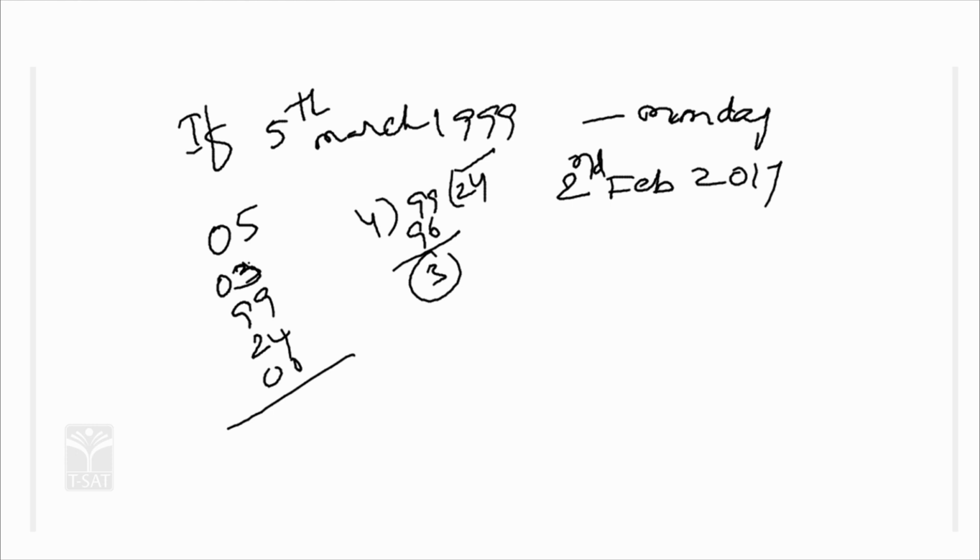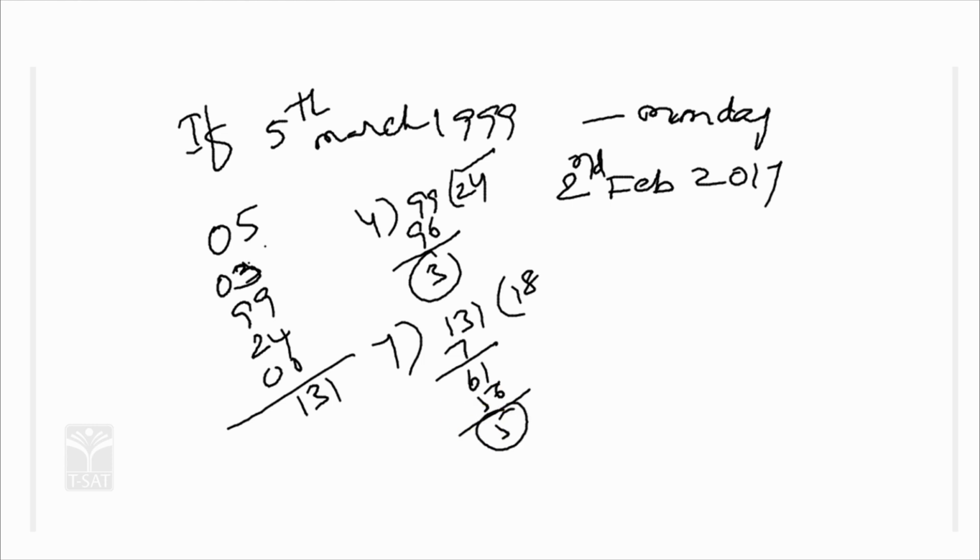Add all those things. When you add all of them, what value will you get? Simply you will get 131, correct. 5 plus 3 is 8, 8 plus 9 is 17, plus 24. So 131 is the total sum. What do you have to do? 131 is divided by 7. 7 ones are 7, remaining 61, 7 eights are 56. So 5 is the remainder.